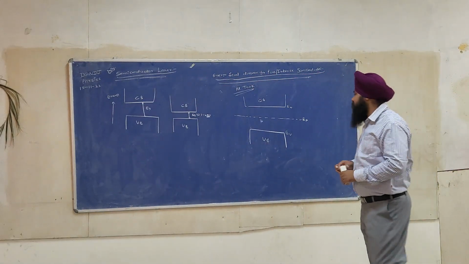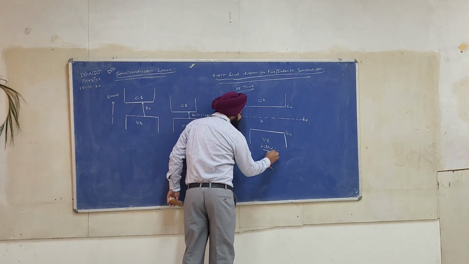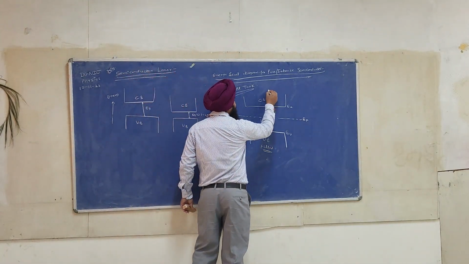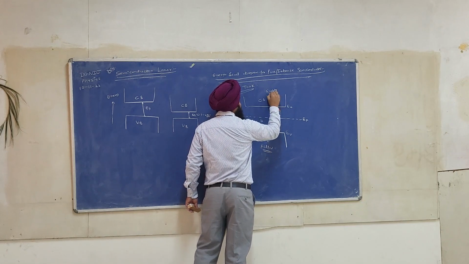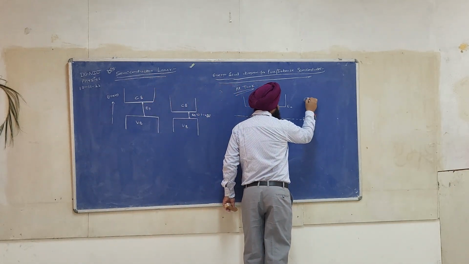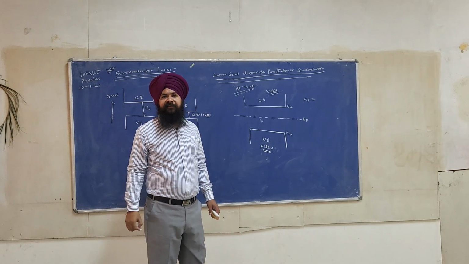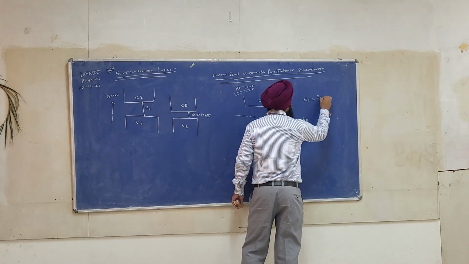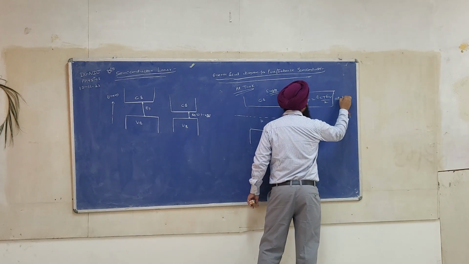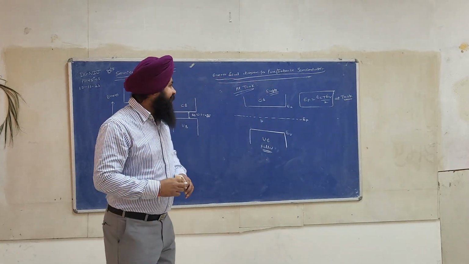This is for the pure semiconductor, and at T equal to 0 Kelvin, the valence band is completely filled, while the conduction band is completely empty. And what is the formula for a pure semiconductor? EF is equal to (EC plus EV) divided by 2. This is true at T equal to 0 Kelvin. So this is the formula we will use.